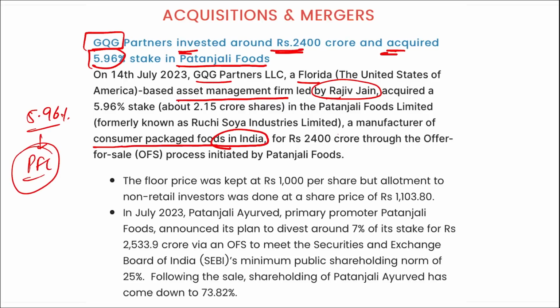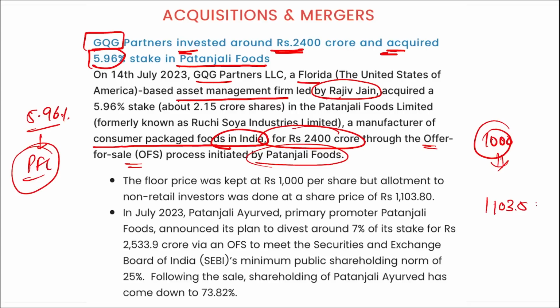This deal was signed for about 2400 crore rupees through the offer for sale process initiated by Patanjali Foods. Correct? The floor price was kept at 1000 rupees per share, but allotment to non-retail investors was done at a price of 1103.8 rupees per share. Right?